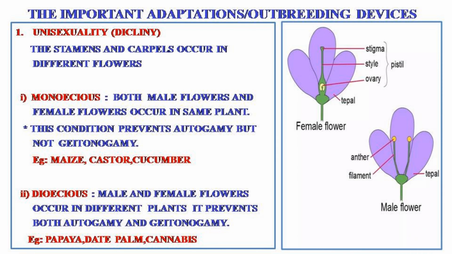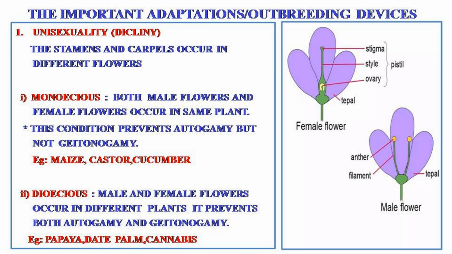So, the first outbreeding device or adaptation is unisexuality or dicliny. That is, the stamens and carpels occur in different flowers, that is, in male flowers and female flowers.